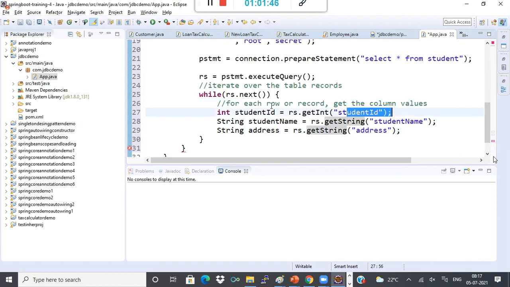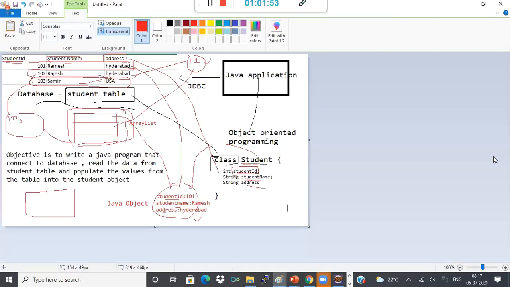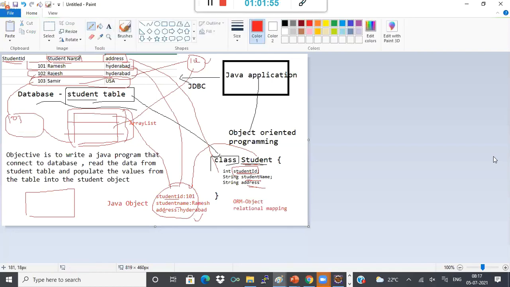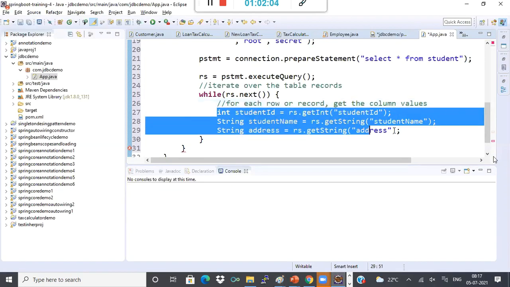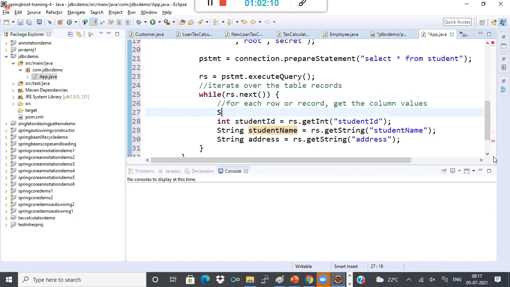And now you see, as I told, each record in Java is one object. Each row or each record in Java is one object. So that means now all these three values I have to put in one object. Okay. So let me create one object inside the loop actually. Student, I'll say like this, student is equal to new Student.